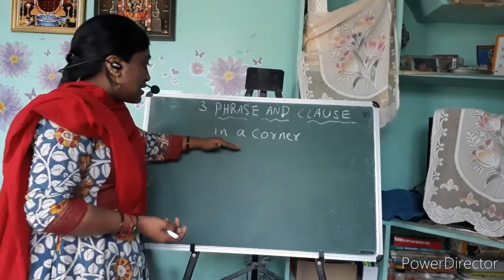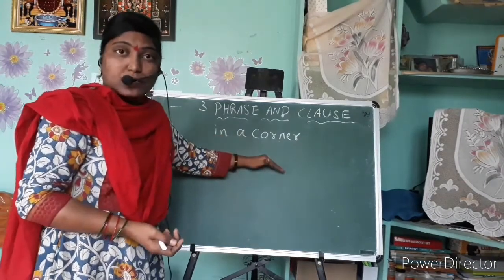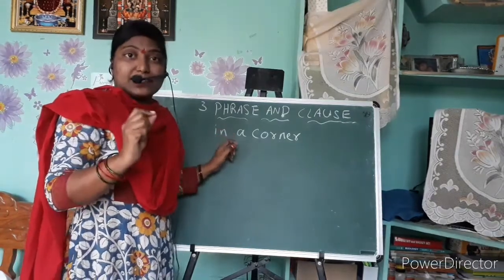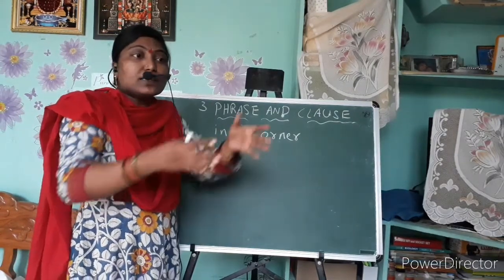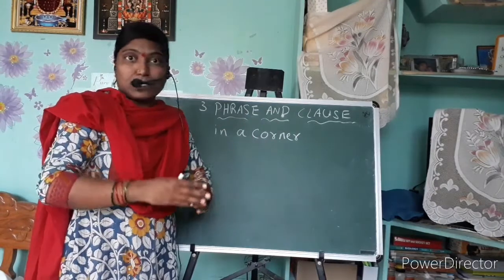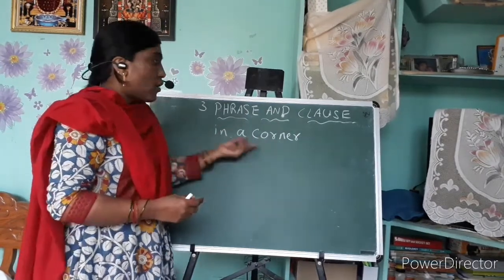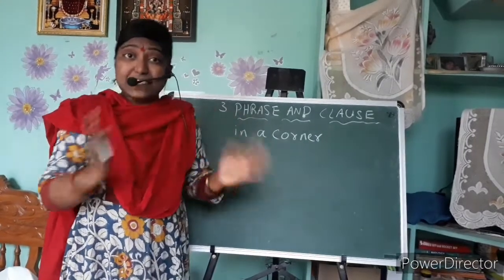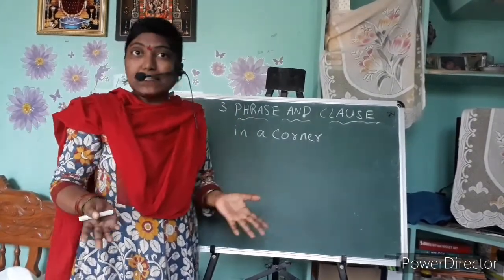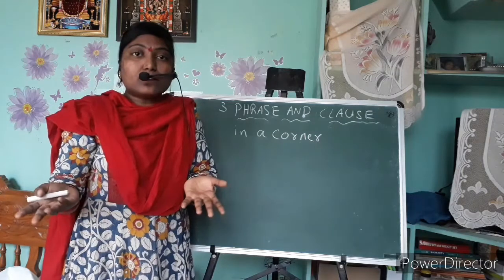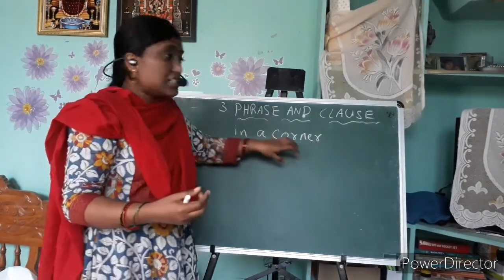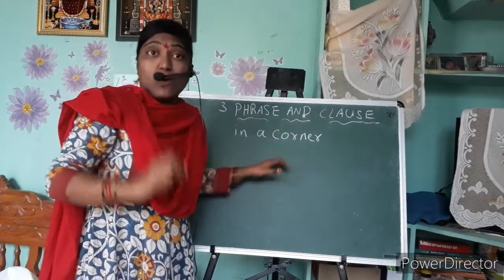Such a group of words has some sense, some meaning. You know what is meant by a corner. So "in a corner" has some sense, but there is no complete sense or complete meaning. What is in a corner? I didn't mention what is in the corner.